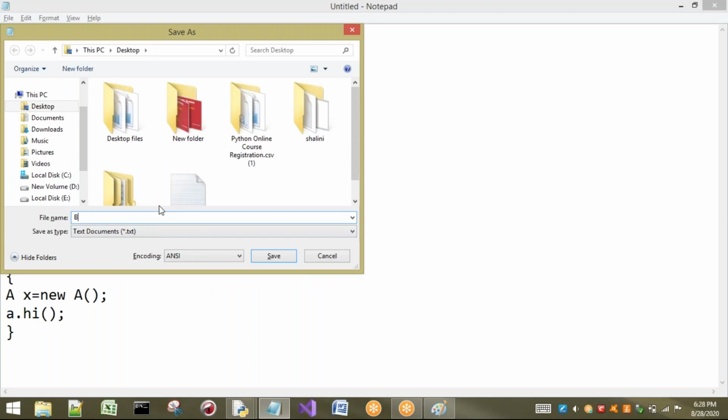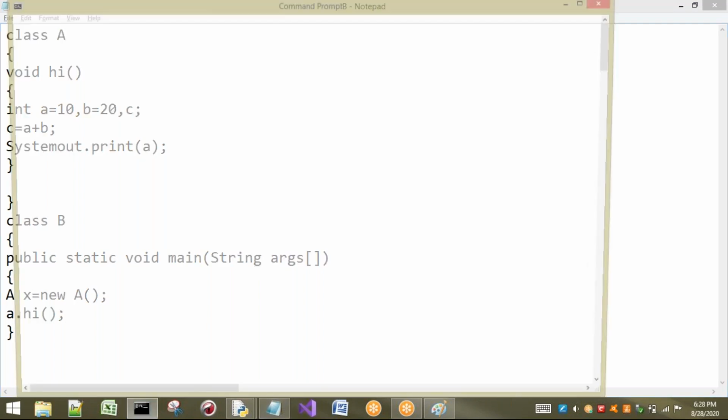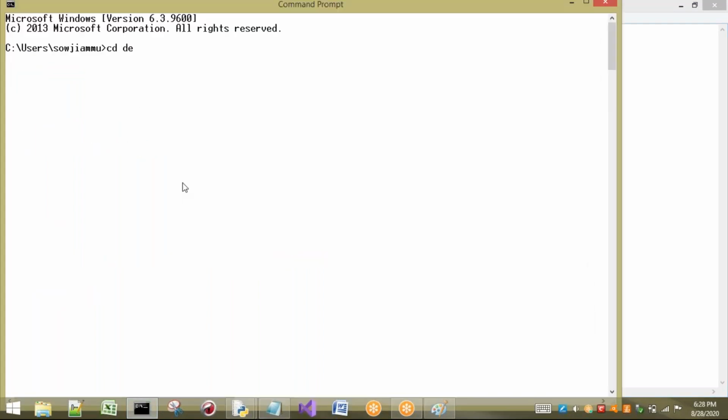Anyway, I am going to name the file b dot java. Now I'm executing that program, javac space b dot java. Now what happens? The output is going to print the sum of two numbers.